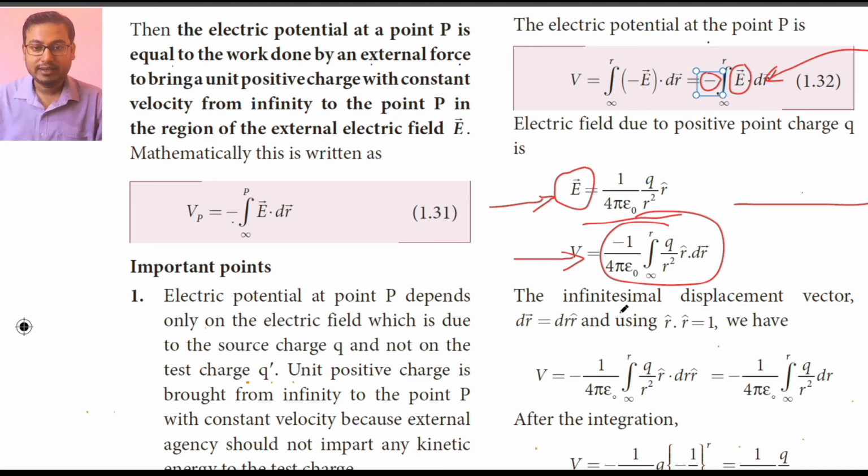The infinitesimal displacement vector dr is equal to dr into r cap, and using the dot product of unit vector r cap with unit vector r cap equal to 1, we have potential V equal to minus 1 by 4 pi epsilon naught into integral q by r square into r cap dot dr into r cap from infinity to r, which is equal to minus 1 by 4 pi epsilon naught into integral q by r square into dr from infinity to r.